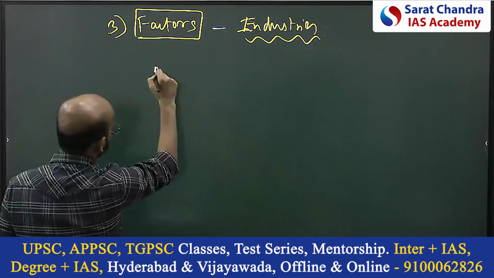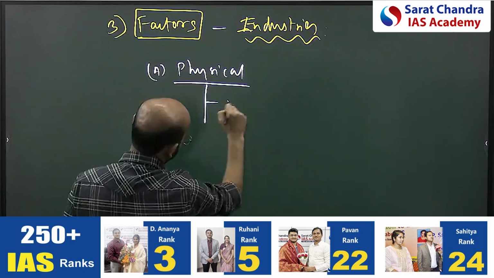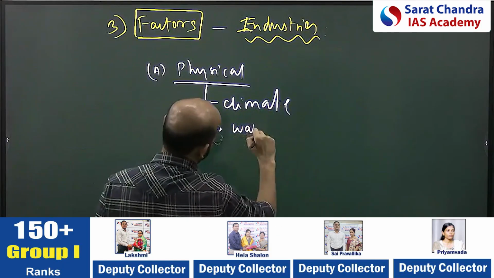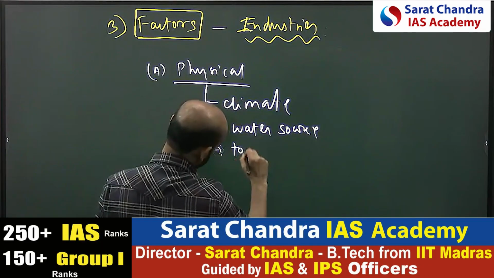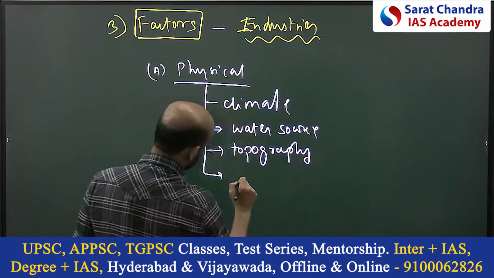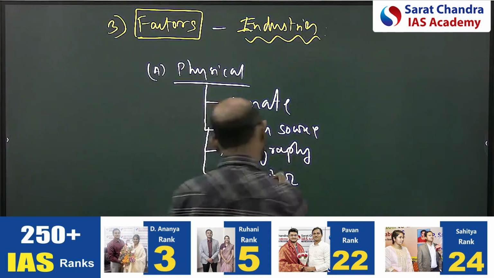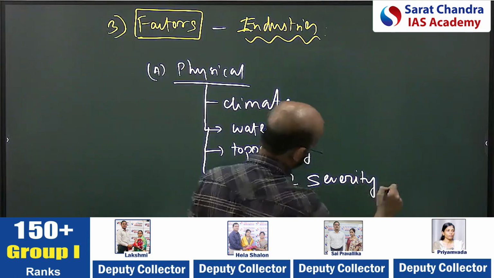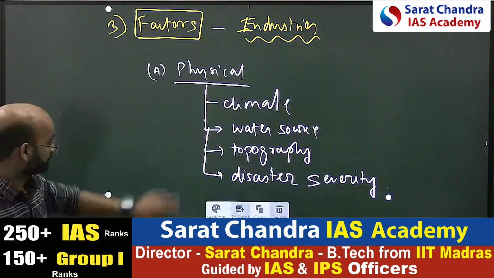Is that a physical factor? It includes climate, water source, topography, disaster resilience, disaster severity. How much severity is there? These are the four factors in the physical factors.